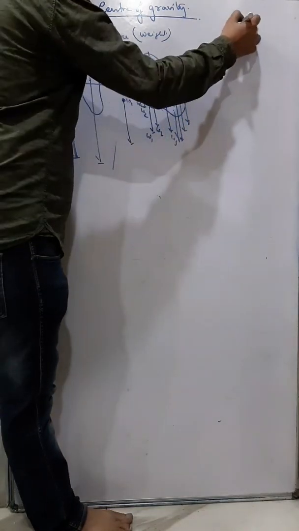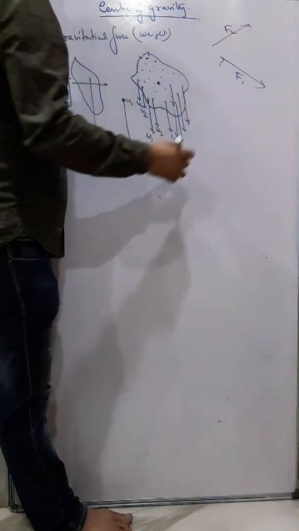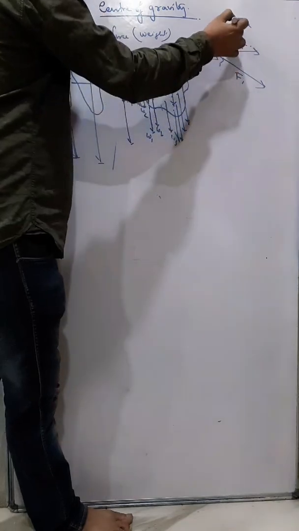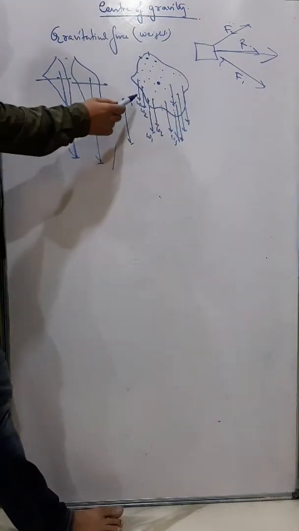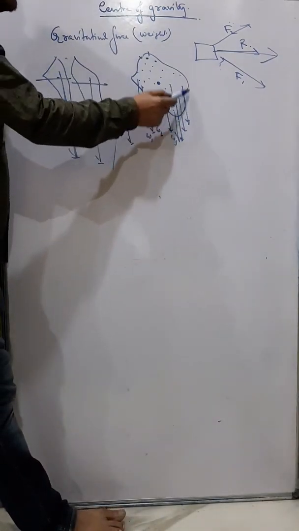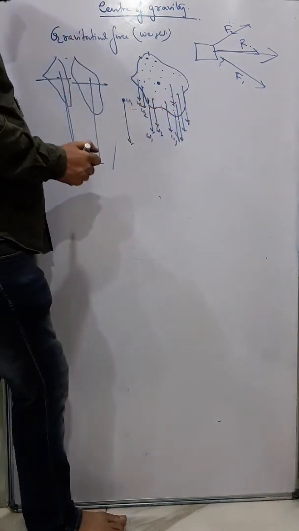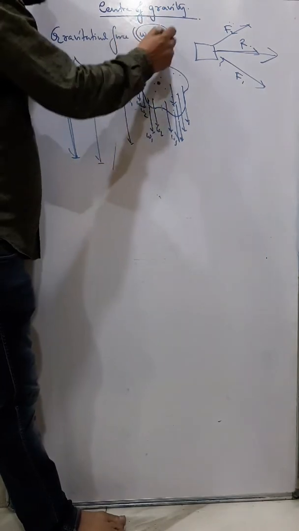Just now I told you two forces are acting, but the body is moving in this direction, and that is called the resultant force. So that means the effect of this force and this force is this. So here also so many multiple forces are acting on the body. So there will be a resultant force of these so many forces acting on the body, and that resultant force is called the weight of the body or the gravitational force.